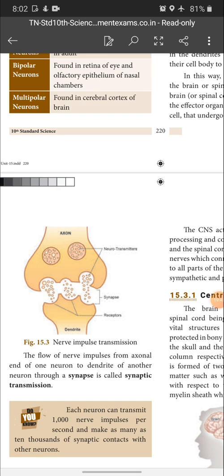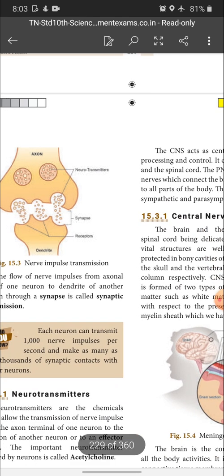Okay. Each neuron can transmit 1000 nerve impulses per second. See how great. Per second, each neuron transmits 1000 impulses and makes as many as 10,000 synaptic contacts with other neurons. This is a more-to-know section.